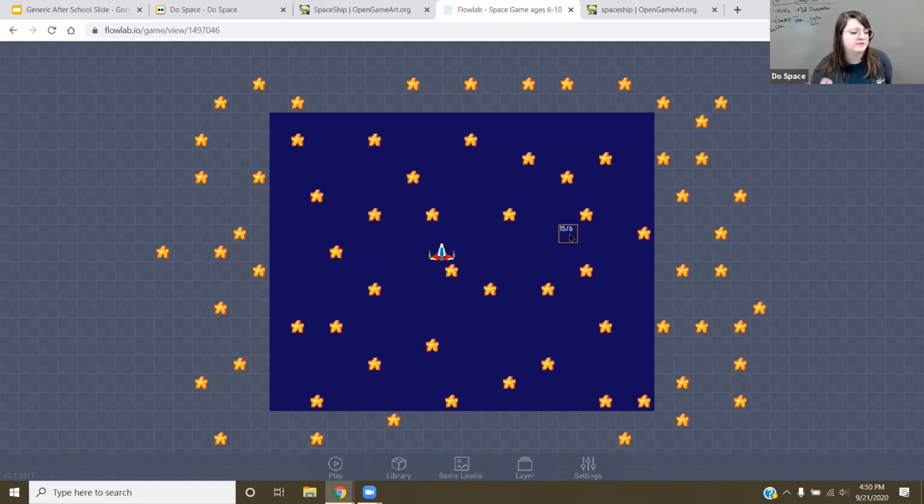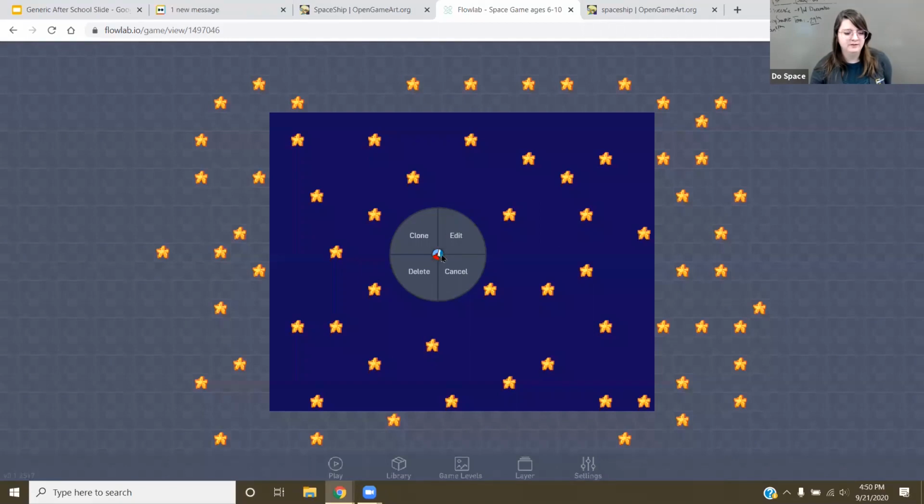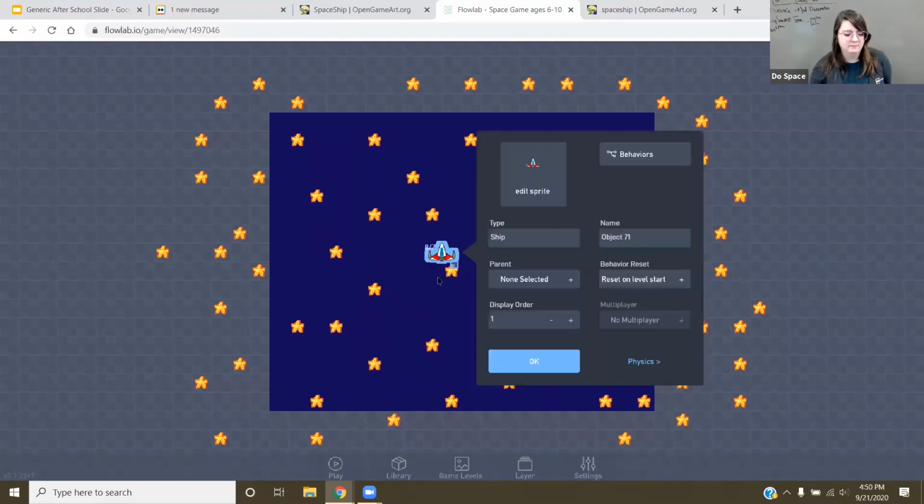We always want to think about, when we're designing games, how you want things to move, how you want things to interact with other things, how you want things to jump, how you want things to fight if you're doing a fighting game, or various other things like that. So we're going to go ahead. I'm going to click on my spaceship here, and click Edit, and I'm going to click Behaviors like we usually would, but instead of Behaviors,